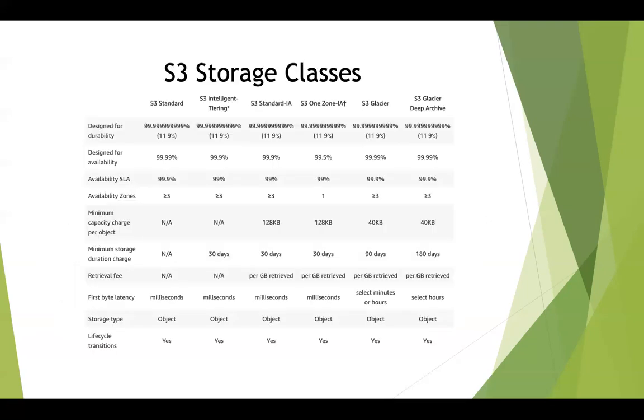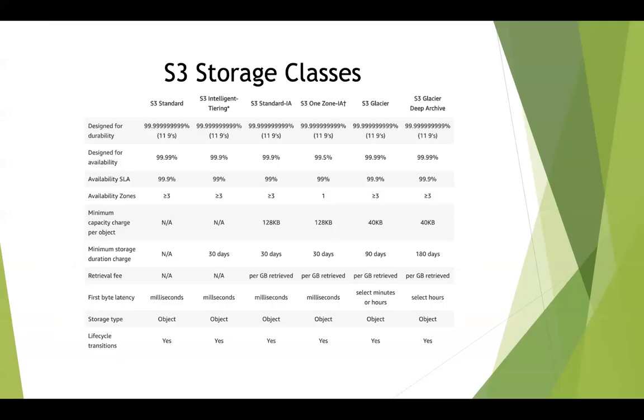So you can see over here that the first storage class is called S3 standard. S3 standard and all the other storage classes are designed for 11 nines durability, because they don't want to compromise on the durability of the data, and they always ensure that there is very, very little chance that your data is going to be corrupted. And then you can see that it's designed for availability of 99.99%.